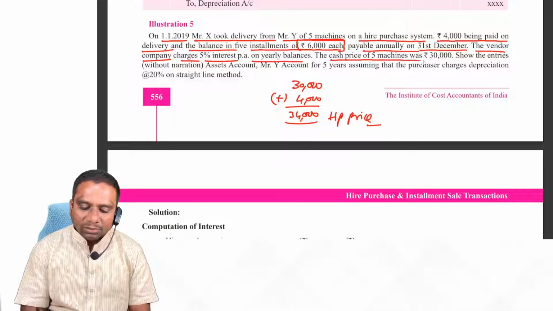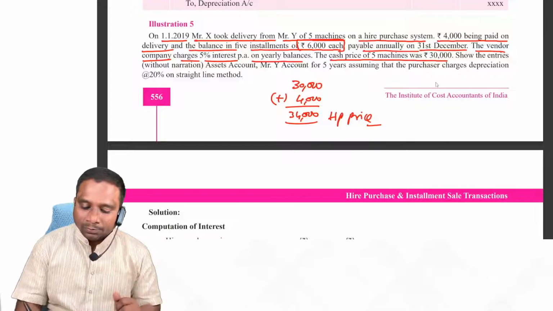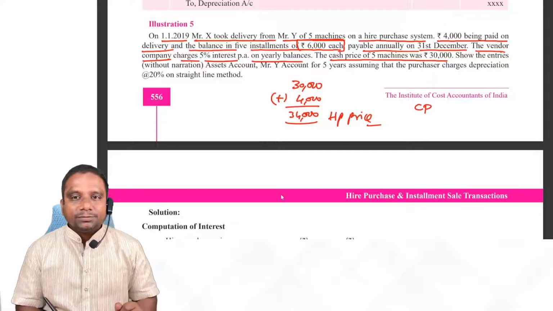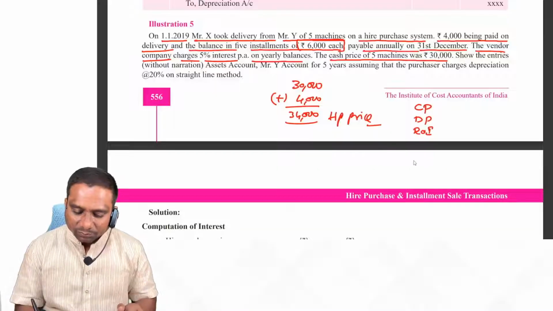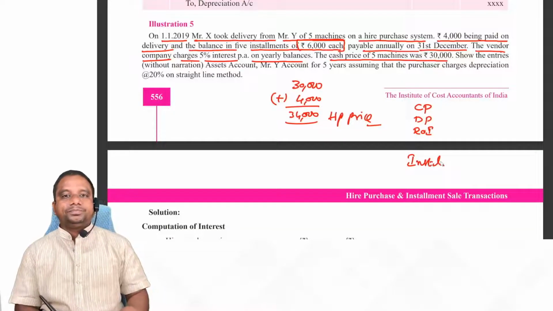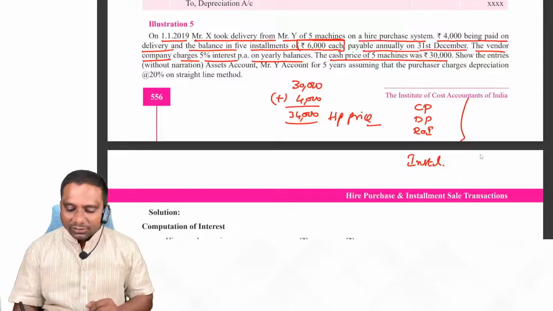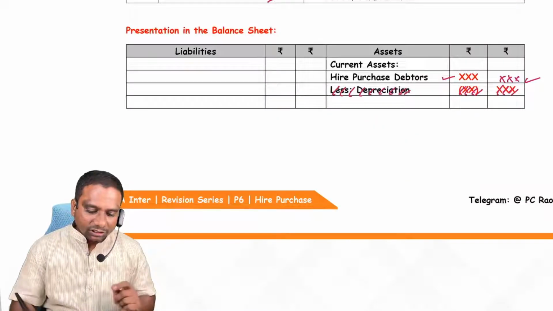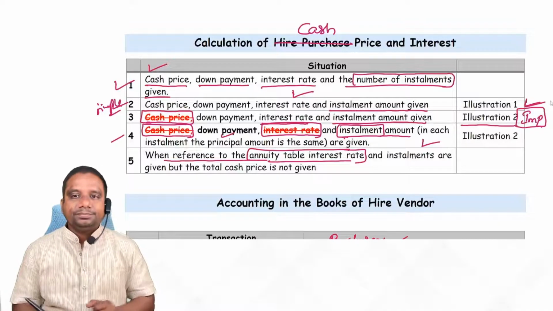Cash price of 5 machines was 30,000. Observe which information they have given in the problem. They have given cash price and also they have given down payment. Next one, rate of interest. Next one, installment amount. Installment amount 6,000 each. This information means which situation? Situation 1.